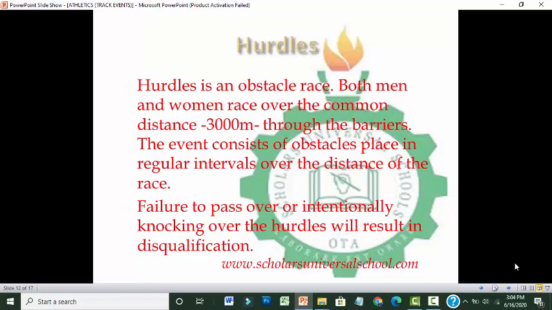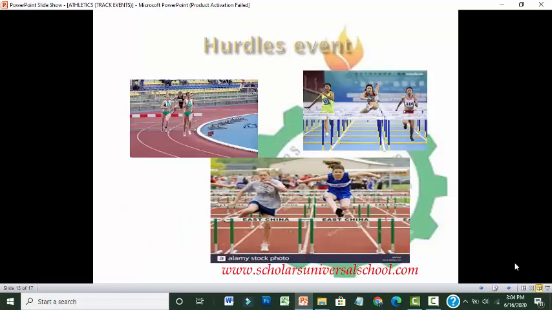The athlete is expected to jump over the barrier once they get to it and continue the race, then jump over the next one. Failure to pass over or intentionally knocking over the hurdles will result in disqualification. It is run by both male and female.